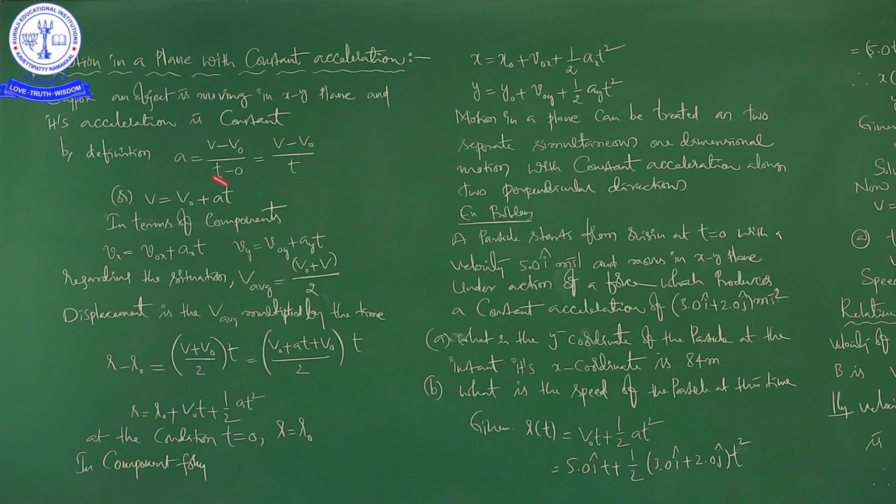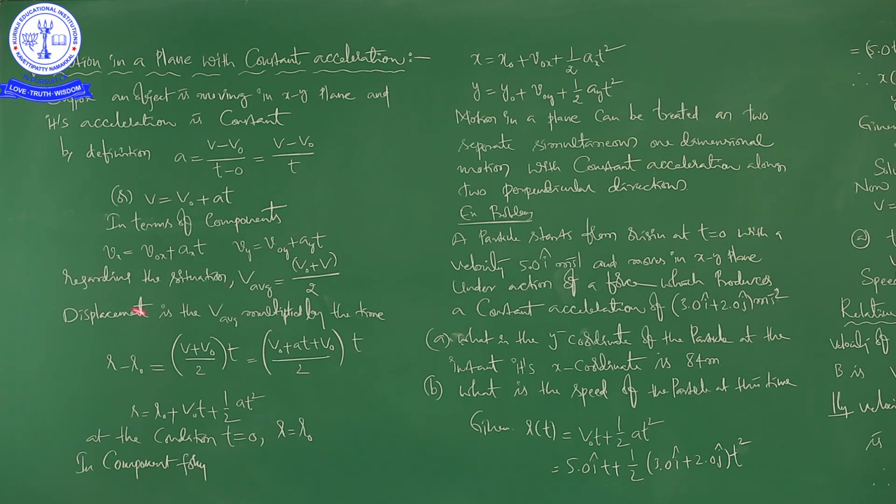So, if you apply, what happens to the x and what happens to the y component? See here. Vx is equal to V naught x plus ax into t. It is the x component of initial velocity. It is the y component of initial velocity, right. It is the y component of acceleration, x component of acceleration. Time is a scalar quantity, it does not matter. So, Vx is equal to V naught x plus Ax into t, Vy is equal to V naught y plus Ay into t, right.